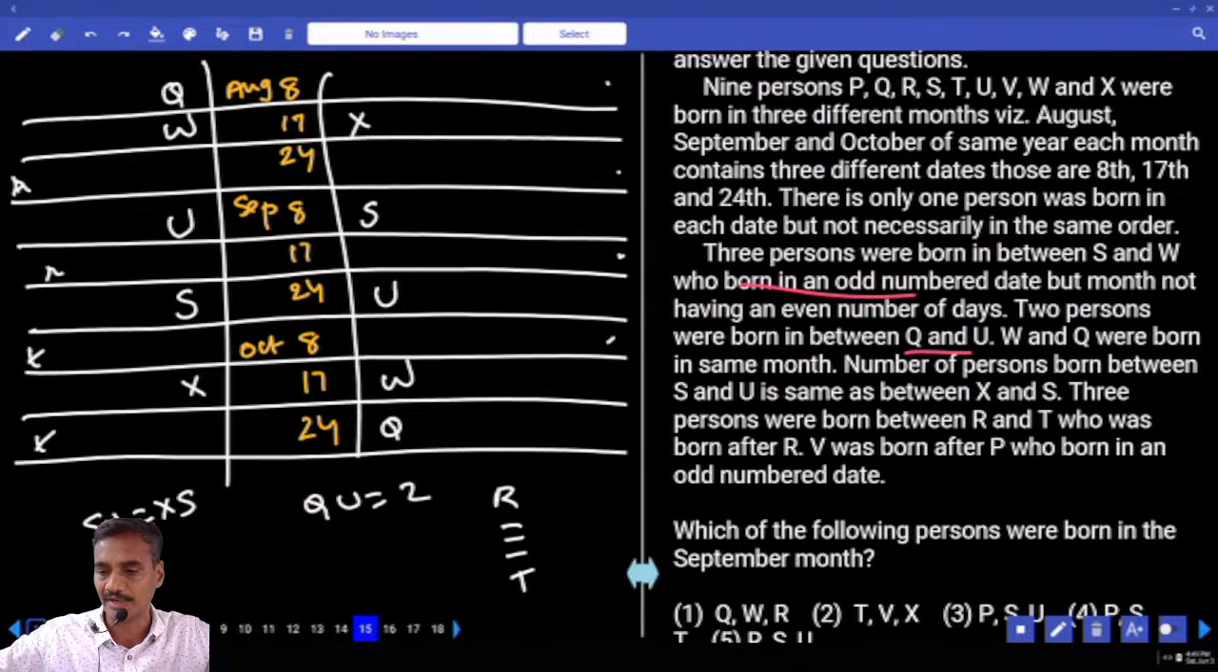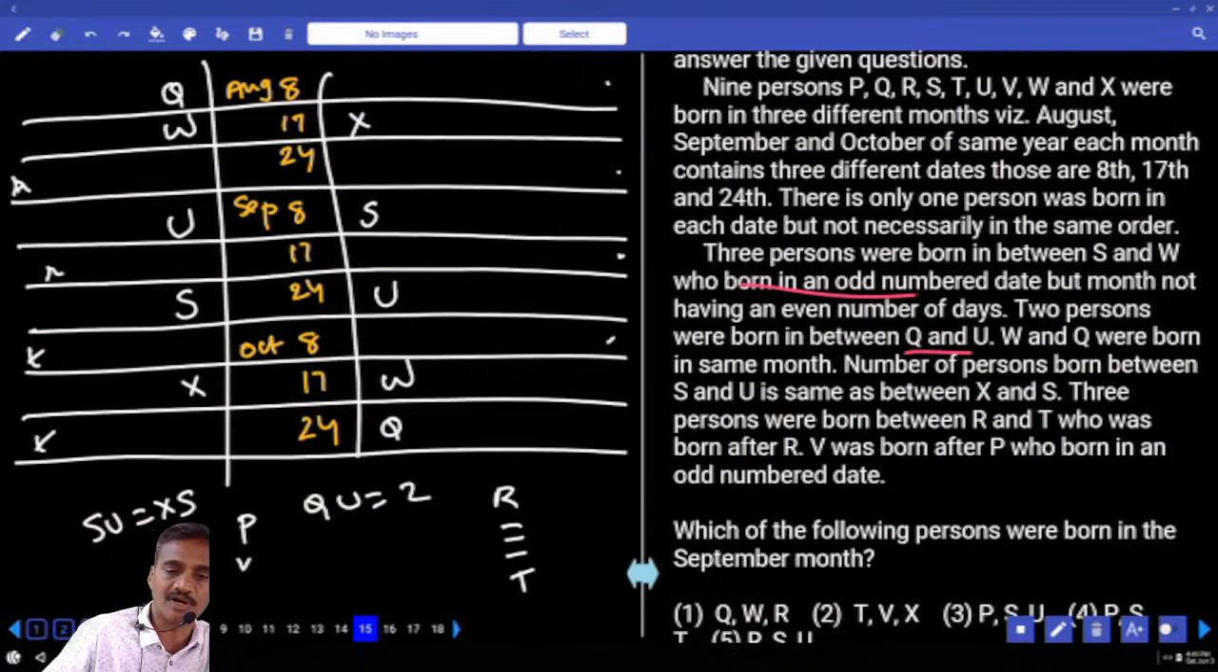Then V was born after P. V is born after P. P was born in an odd number date. Now P born in an odd number date, so P must be here. P born in an odd number date, here also P must be here.